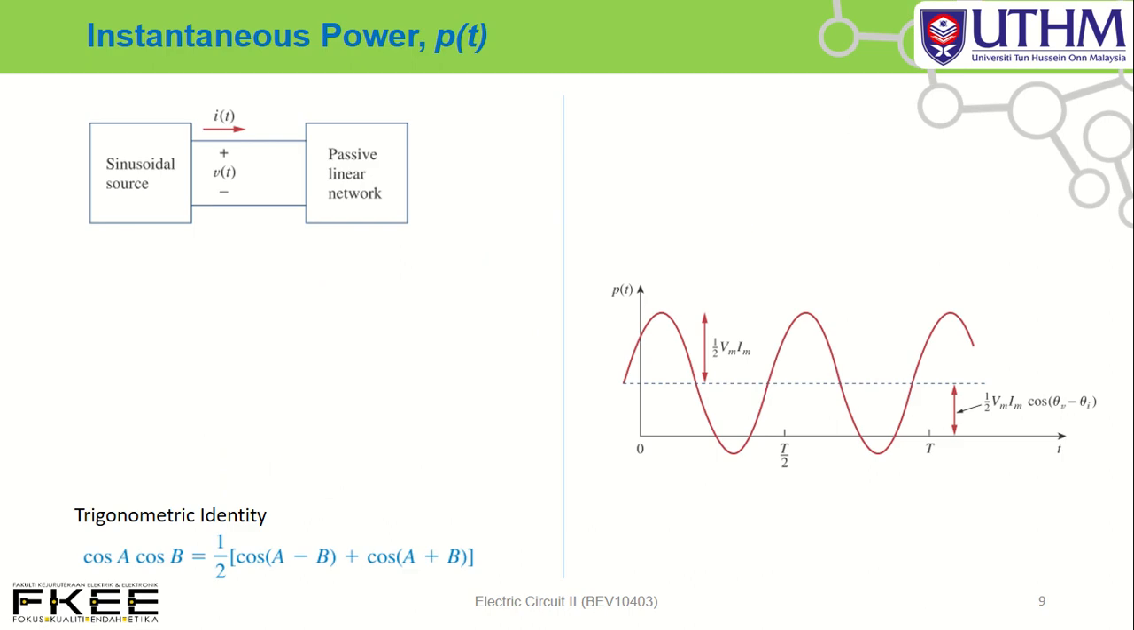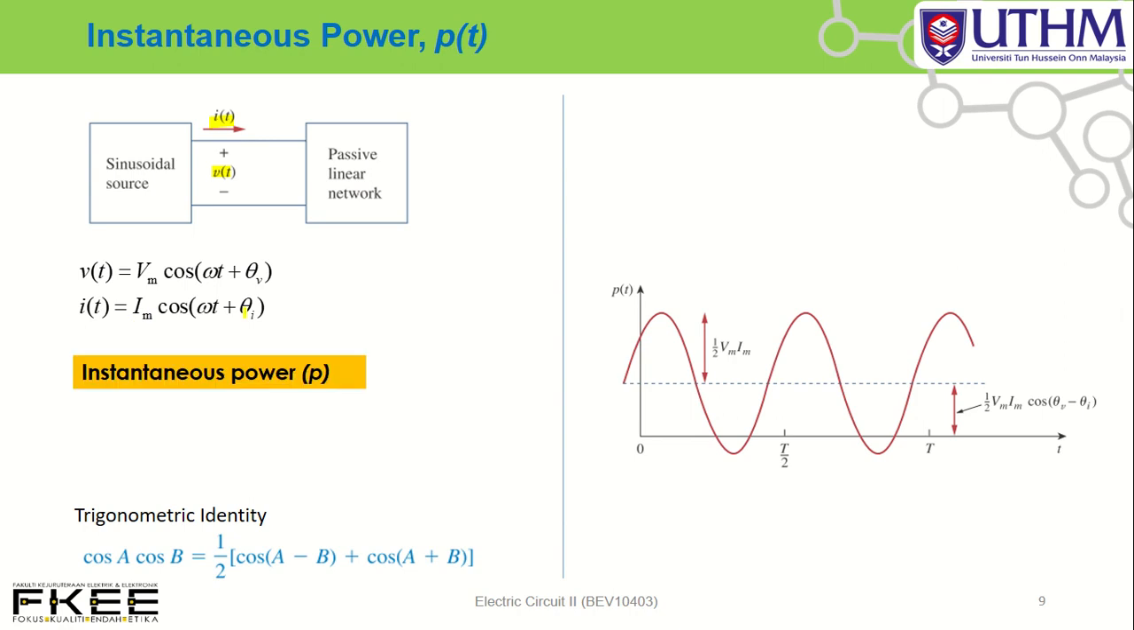Okay. Let's look at this analysis, how to determine instantaneous power and average power. Let's say we have a source connected to a passive network. Of course, we have a current and voltage. Let's say our voltage and current equal this equation: v(t) = Vm cos(omega t + theta v) and i(t) = Im cos(omega t + theta I).